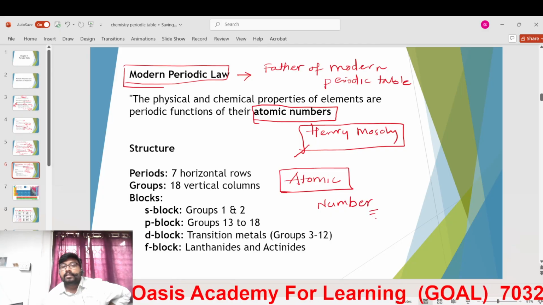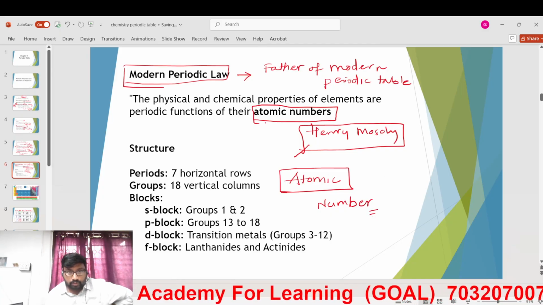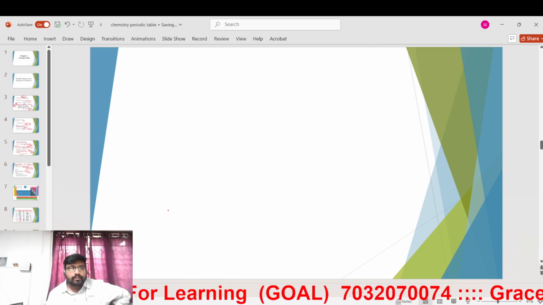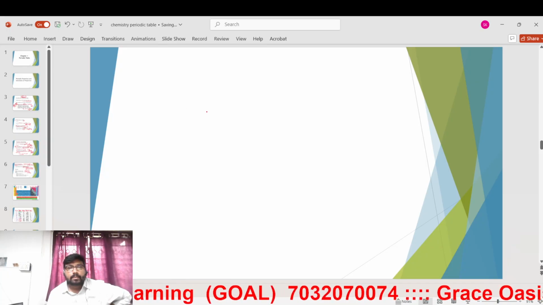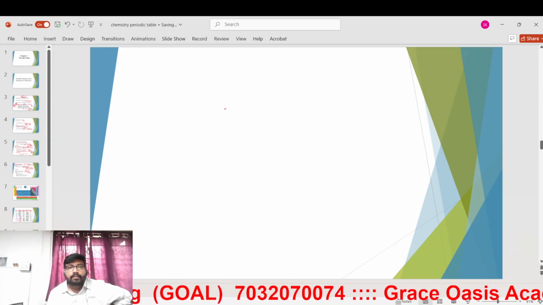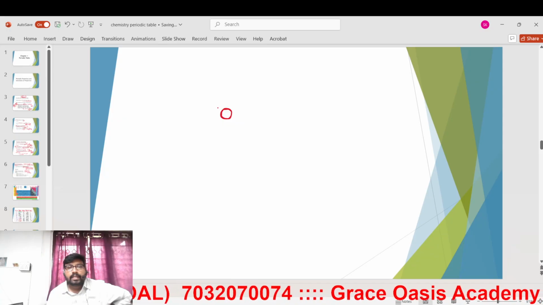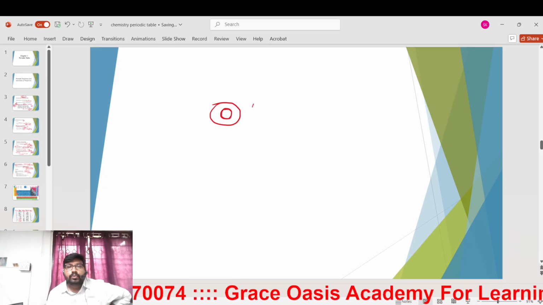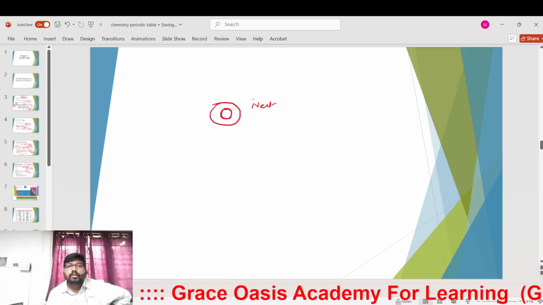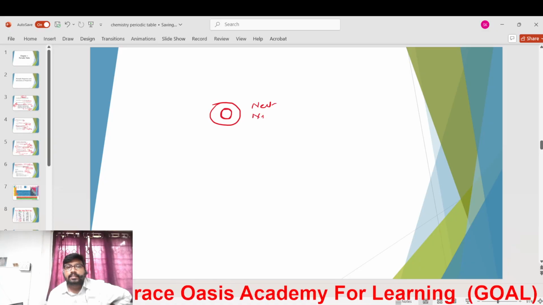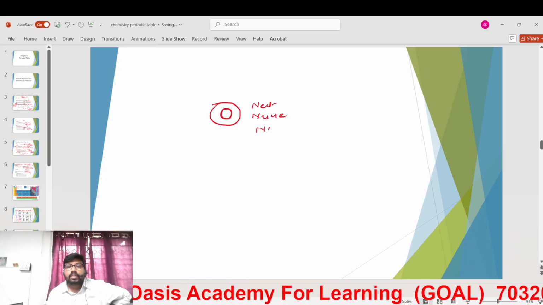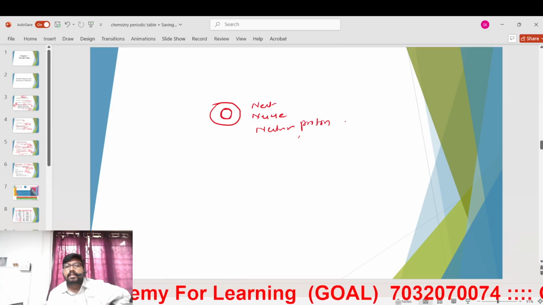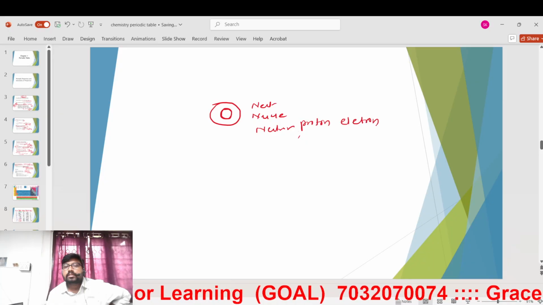He discovered this point. If you take any atom, you'll have one nucleus with neutrons and protons, and electrons.